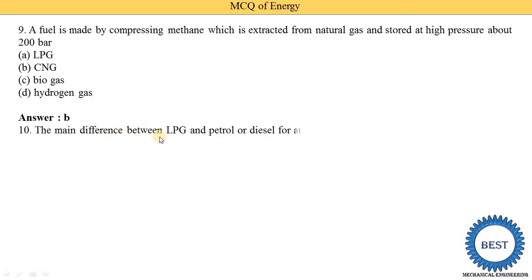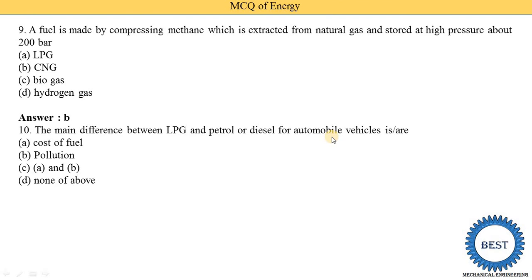The main difference between LPG and petrol or diesel for automobile vehicles is, first, the cost of fuel, and second, pollution. Options are A, B, A and B, and none of the above. So the correct answer is C, A and B. That is, the cost is different and the pollution is also different for these two. So option C is correct, meaning both answers A and B are correct.